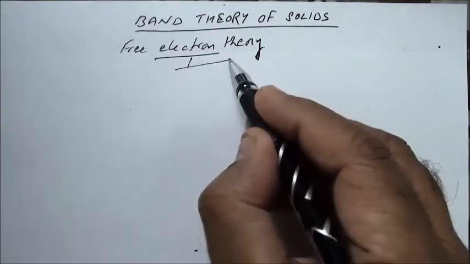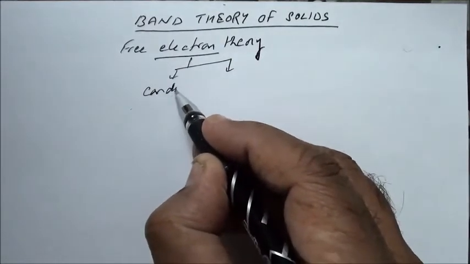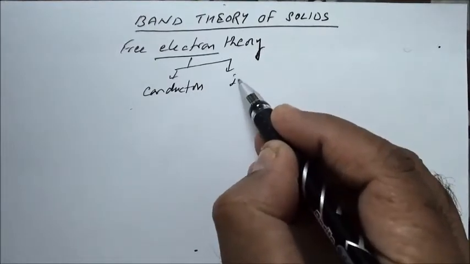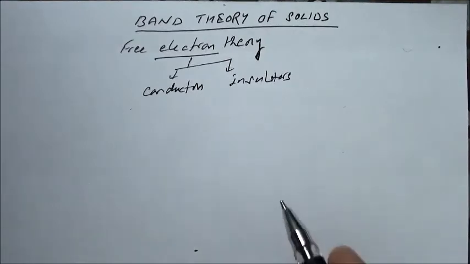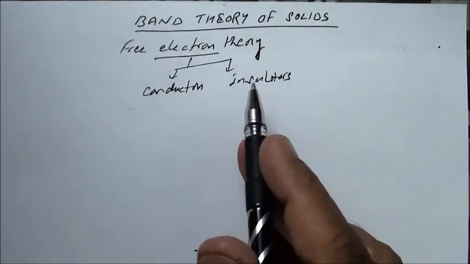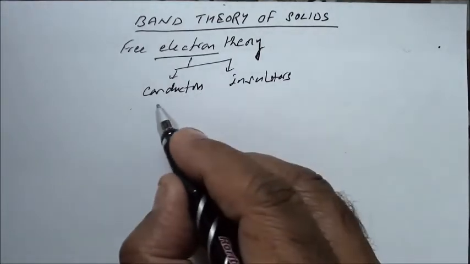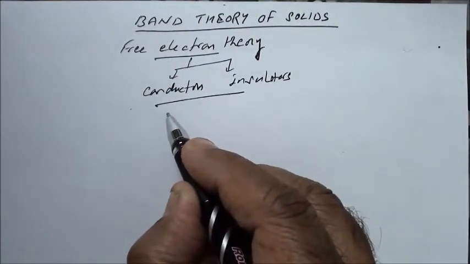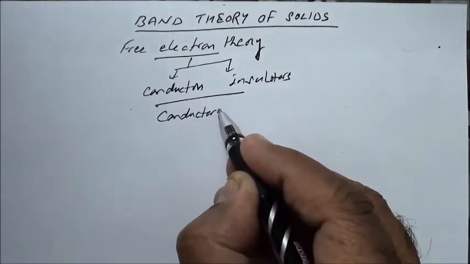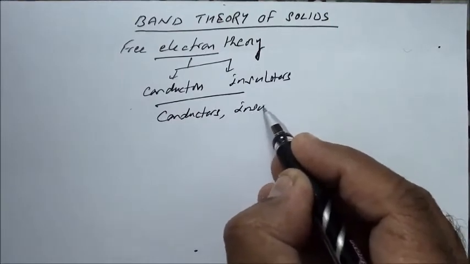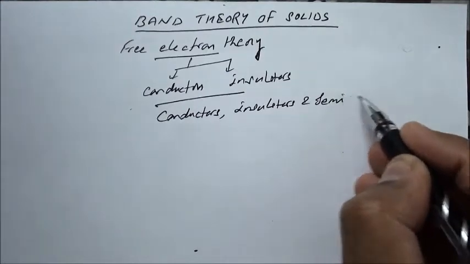So according to it, the materials were classified into two types: conductors and insulators. But this theory failed to explain the threefold classification of materials on the basis of their conductivity. Now we have three types of materials: conductors, insulators, and also semiconductors.